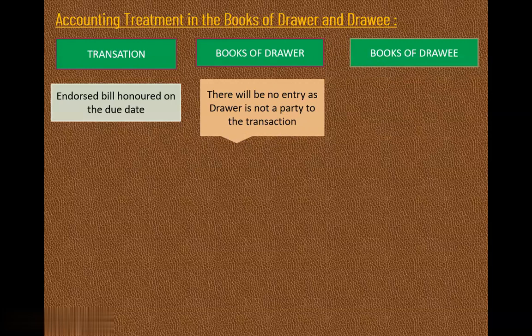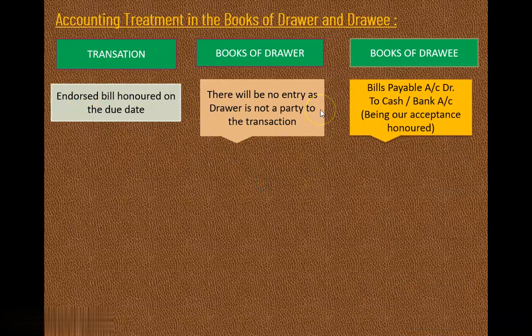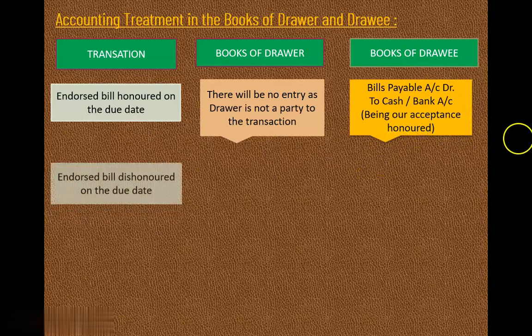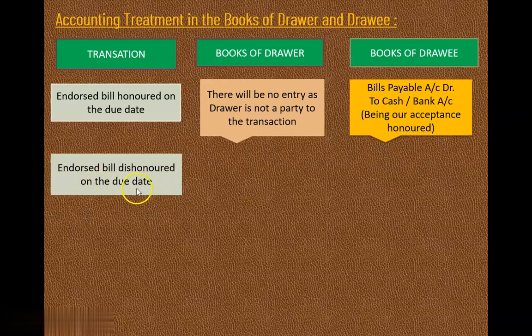Therefore, on the due date of the bill, drawee is going to do the payment to the third party. So, no entry will come in drawer's book. And now in the drawee's book here, bills payable account debited to cash or bank account. Because in his book, always the same entry is going to be passed, he is going to do the payment always on the due date.